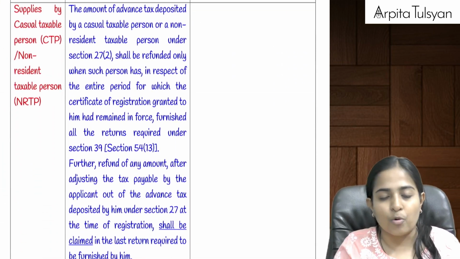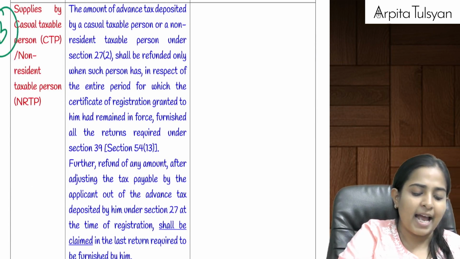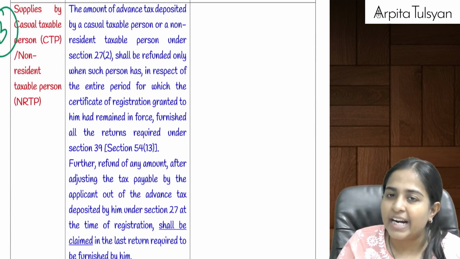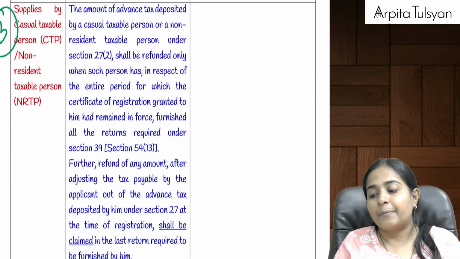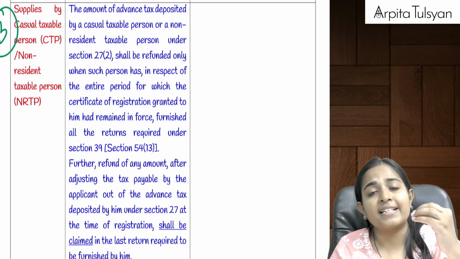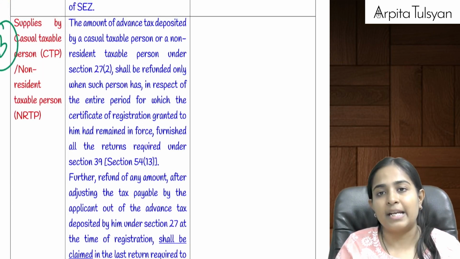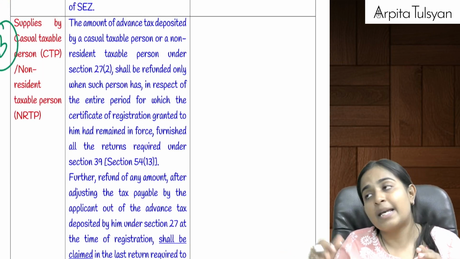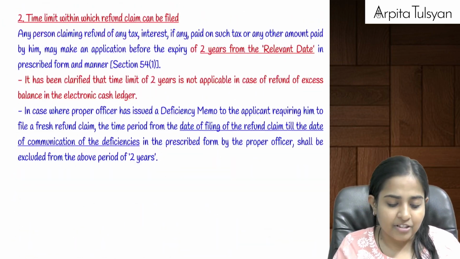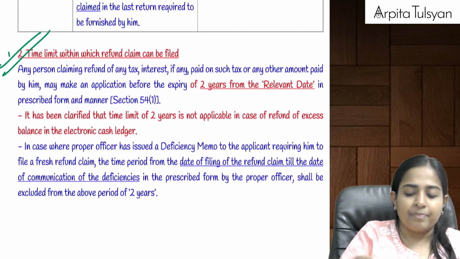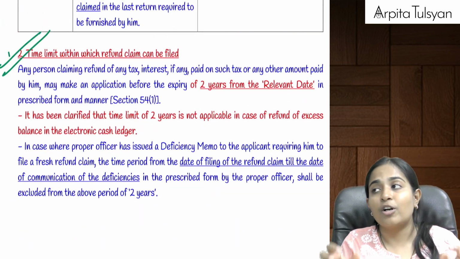Then only you can file the refund application. And the third one is CTP and NRTP, which I have already discussed: whenever any advance tax has been paid by a CTP or NRTP, they can take the refund of the same at the time of filing their last return.